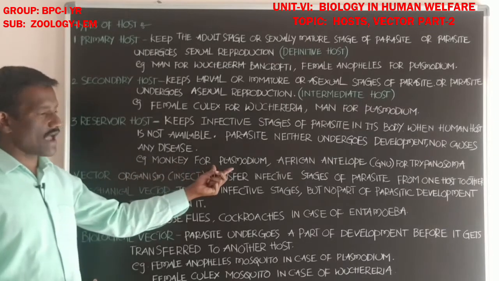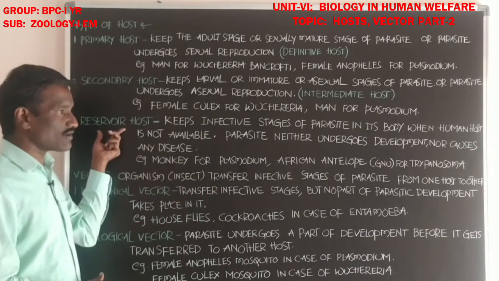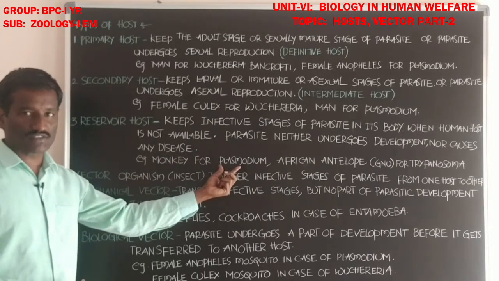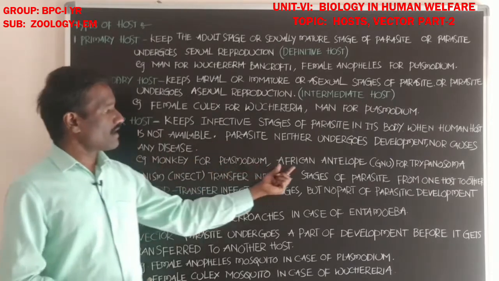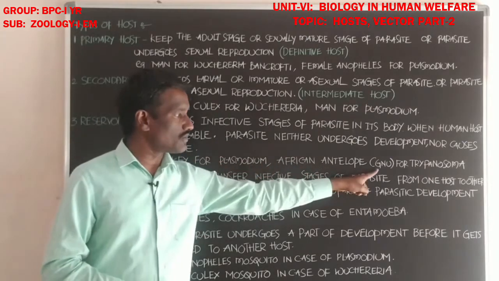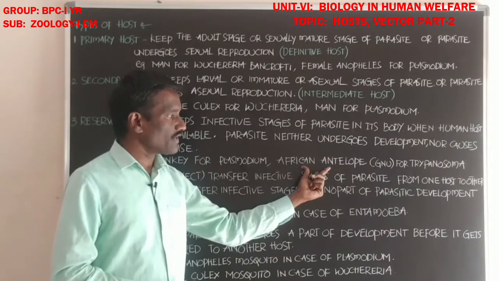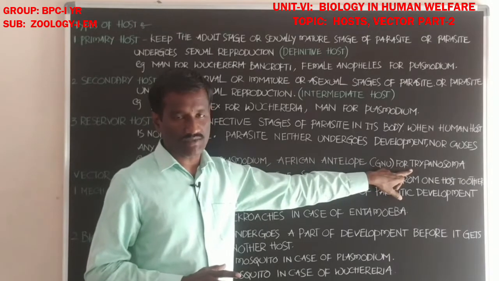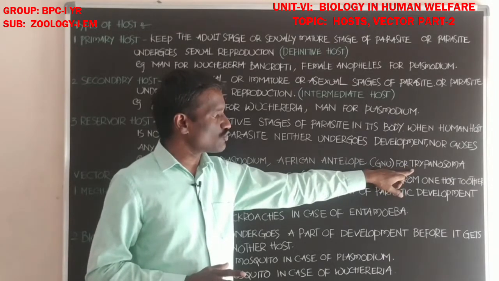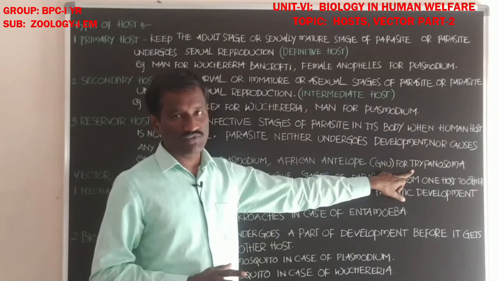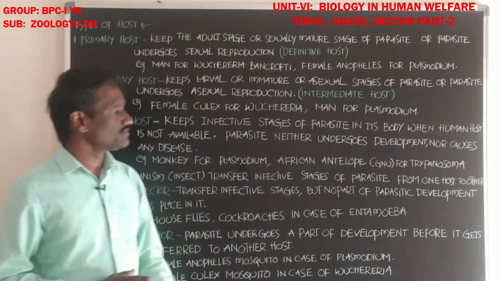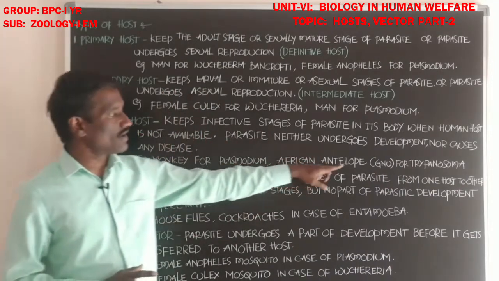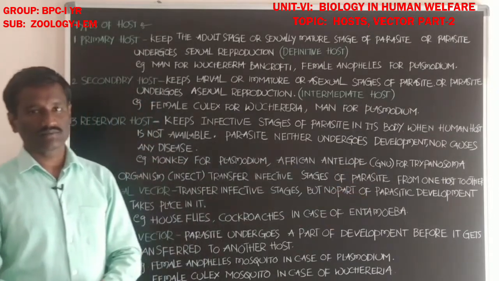Students, monkey is the reservoir host for Plasmodium vivax. And the African antelope is the reservoir host for Trypanosoma gambiense, which is one of the parasites.